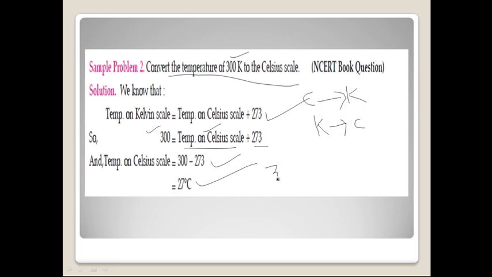That means 300 Kelvin is equivalent to 27 degree centigrade.